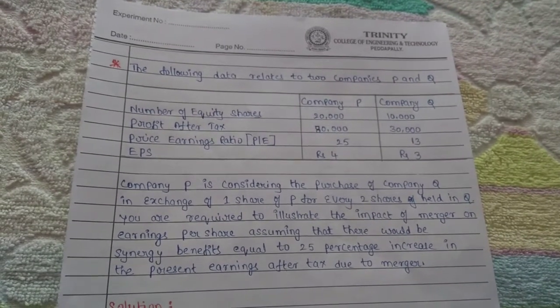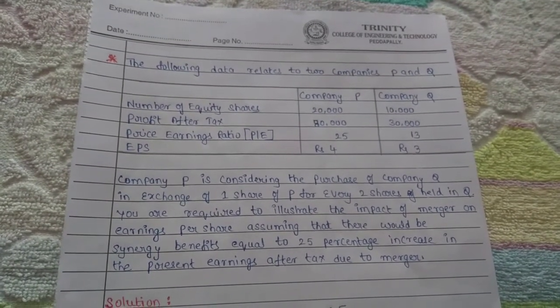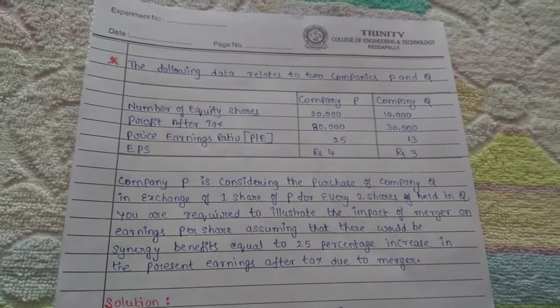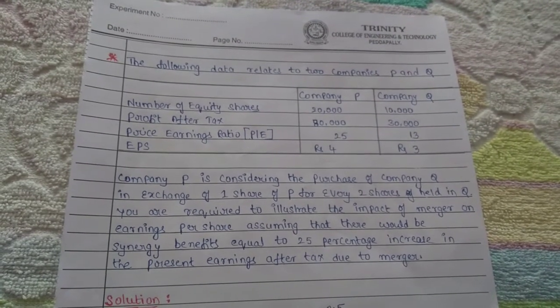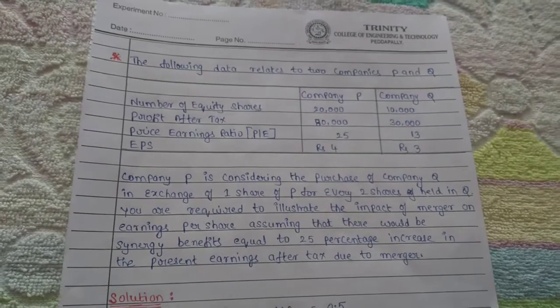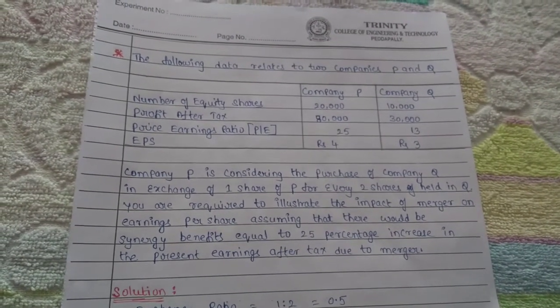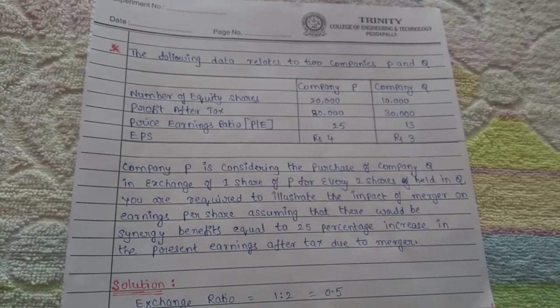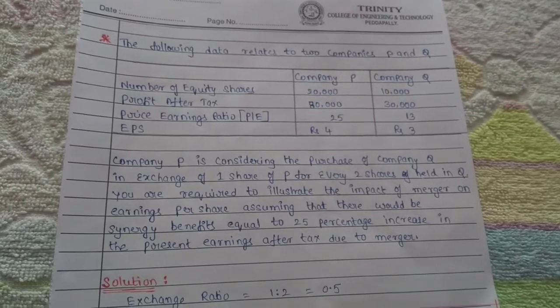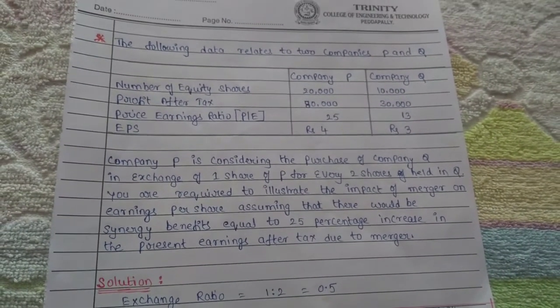That is why the synergy benefits are assumed as 25% increase in the present earnings after taxes due to the merger. So this is the question.